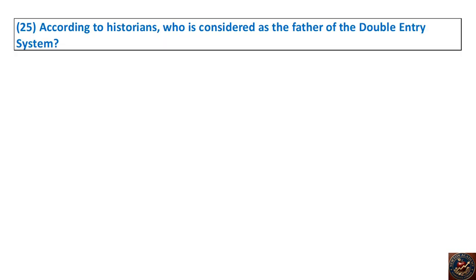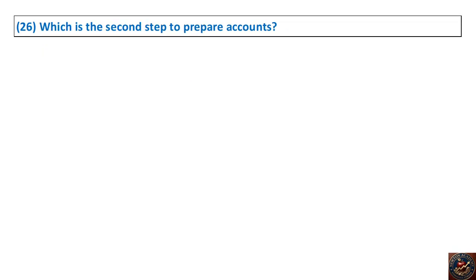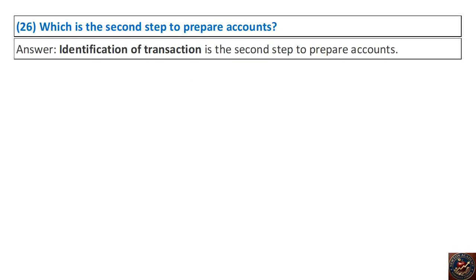25. According to historians, who is considered as the father of the double entry system? Answer. According to historians, the mathematician of Italy Luca Pacioli is considered as the father of the double entry system. 26. Which is the second step to prepare accounts? Answer. Identification of transaction is the second step to prepare accounts.